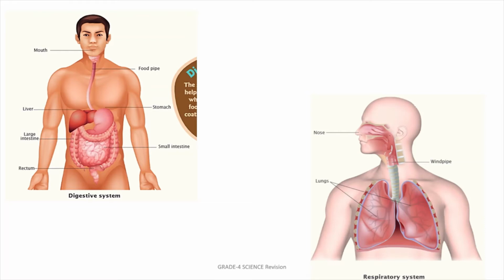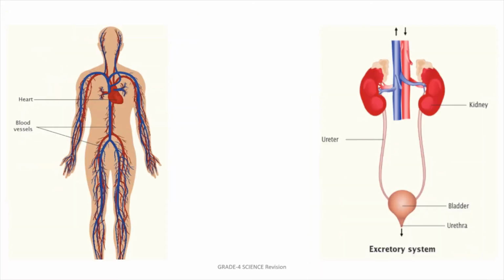Then we have our respiratory system. In this, we take in oxygen and give out carbon dioxide. The main organs are our nose, windpipe and lungs. Then we have our circulatory system. Our blood is the main fluid which flows in our body. So the circulatory system helps in the flow of blood throughout the body. Then we have our excretory system. The waste material urea is thrown out by the excretory system.